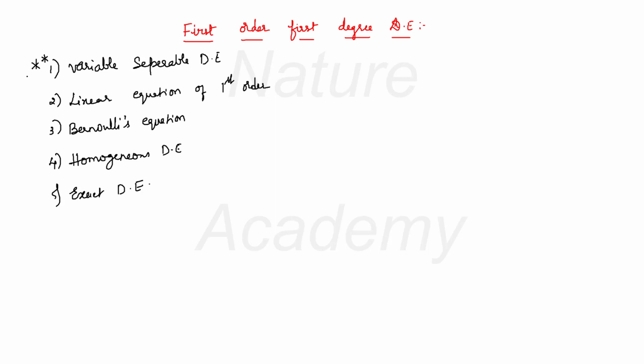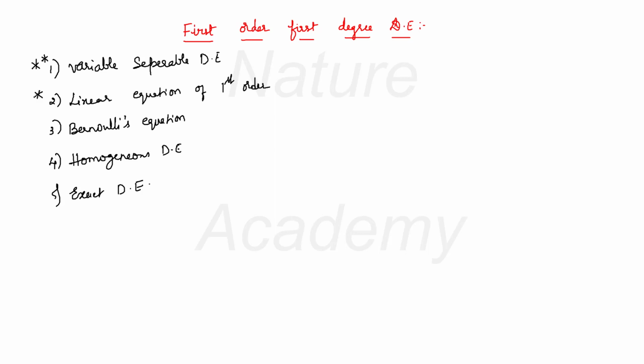And the second most important is the linear equation of first order. They will give you an equation, you have to decide which method to use, either variable separable or linear equation, and then solve the given equation.